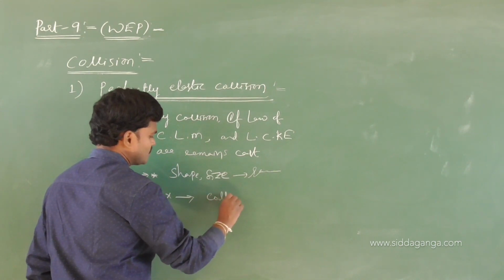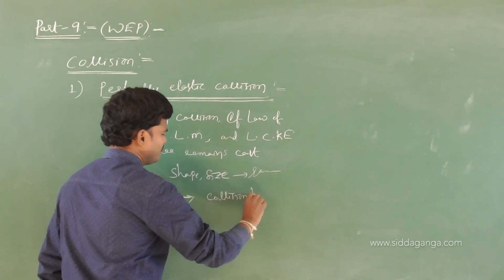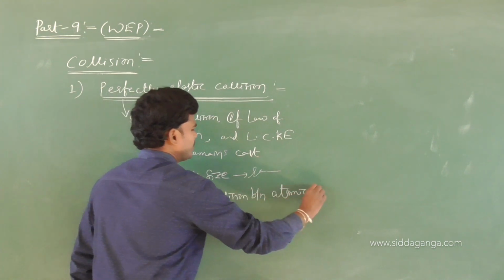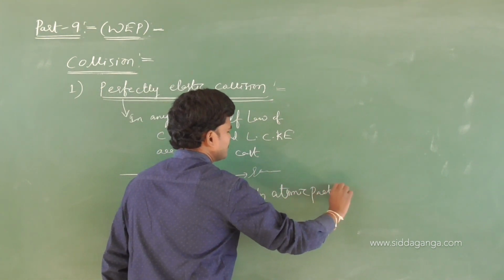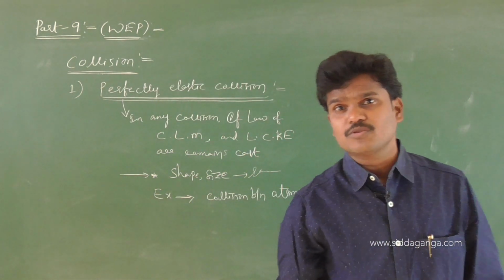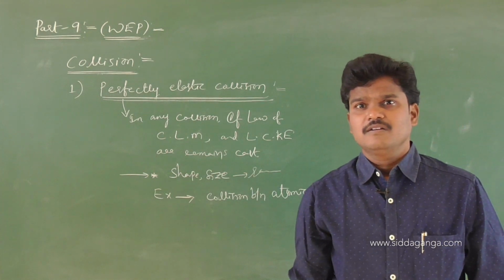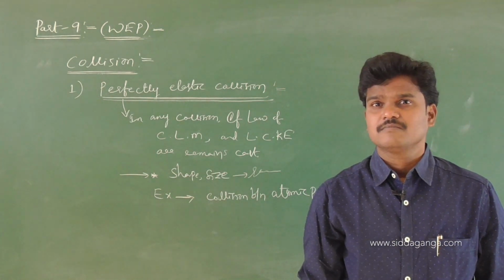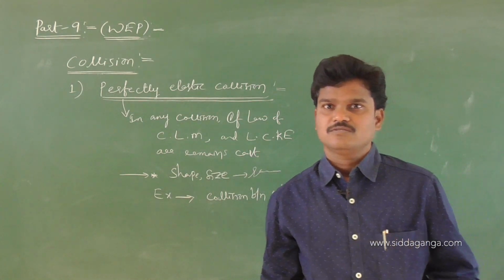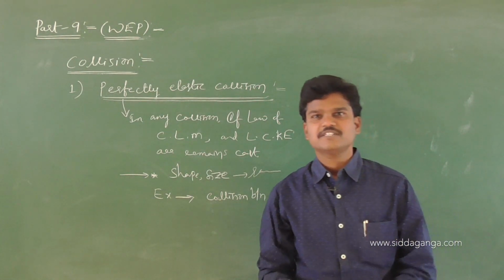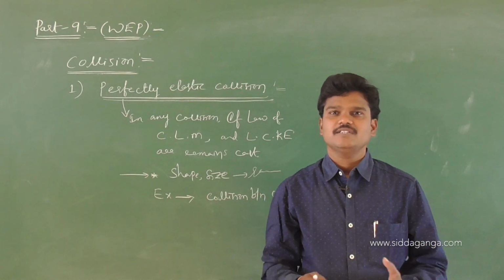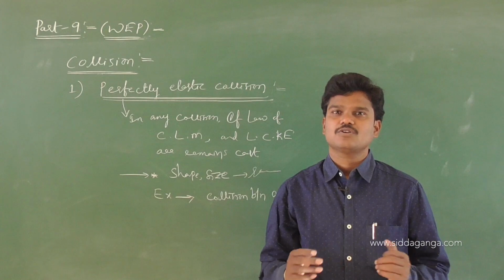Keep in mind, collision between fundamental particles, otherwise atomic particles, like electron, proton, neutron. If electron and proton hit each other, will the mass of the electron change? Will the mass of the proton change? Never. So the mass of electron and mass of proton remain fixed. Mass remains the same means the size and shape of the particle does not change.